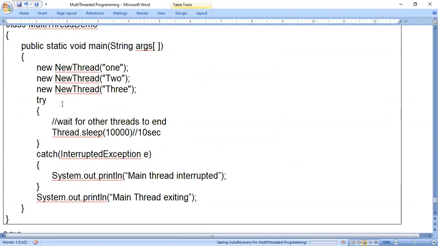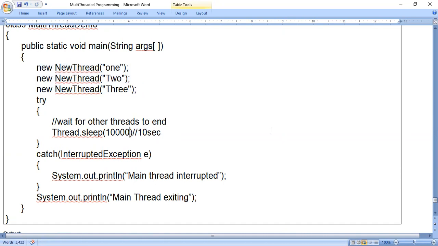See the main thread, very interesting here. In the main thread, I have used 10,000 milliseconds. Why? Because I need a 10-second delay. I will make the main thread sleep for 10 seconds. If the main thread stops working for 10 seconds, during that time all the 3 threads will finish their working. That is why we make it sleep for 10 seconds.